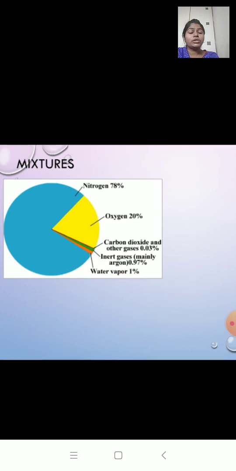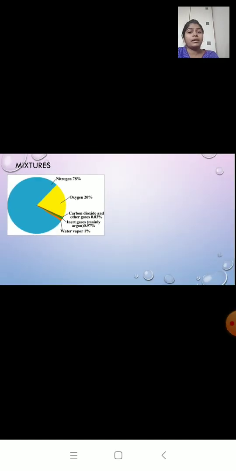We know the air around us is made up of various types of gases, right? We have nitrogen gas, oxygen, carbon dioxide, argon and water vapor. So the air is made up of various gases, and these gases are not chemically combined. All solutions are mixtures, like salt solution and sugar solution. Sea water is also a mixture.